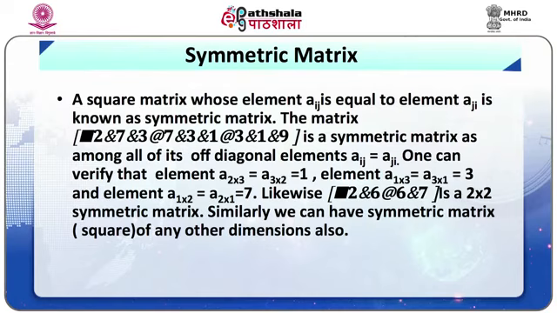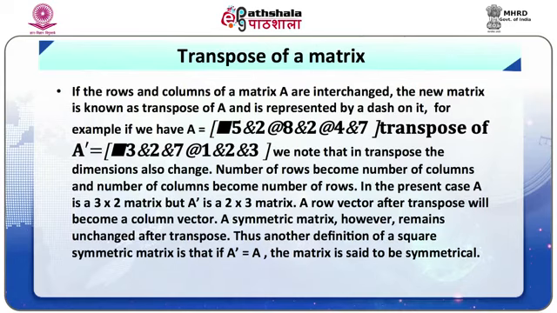Element A1,3 is equal to A3,1, which is equal to 3. And element A1,2 is equal to element A2,1, which is equal to 7. Likewise, the matrix given here is a 2 by 2 symmetric matrix. Similarly, we can have a square matrix of any other dimension also.